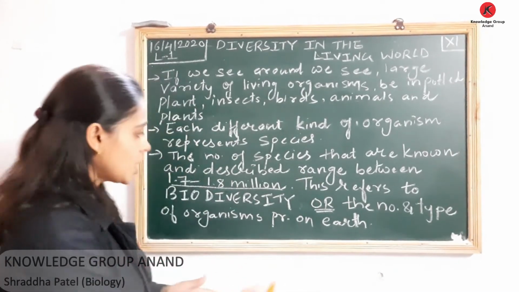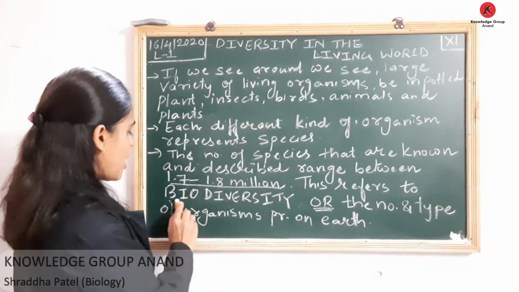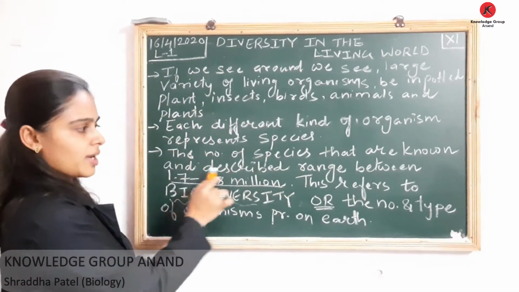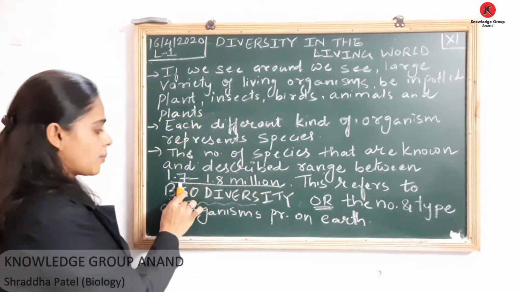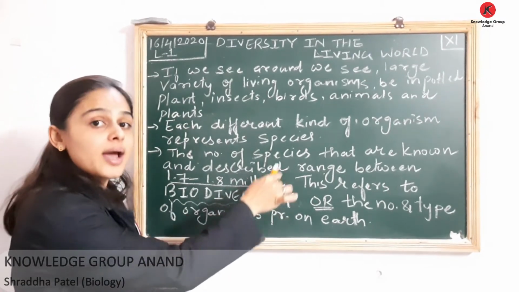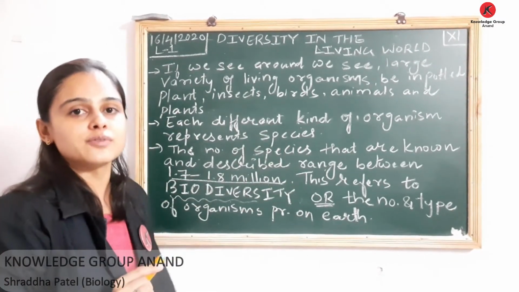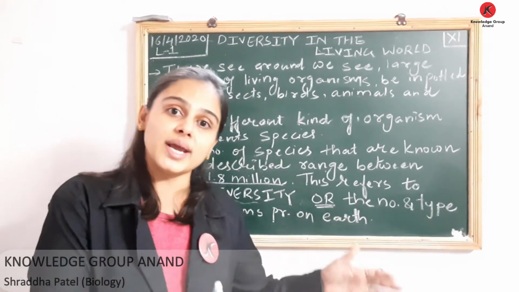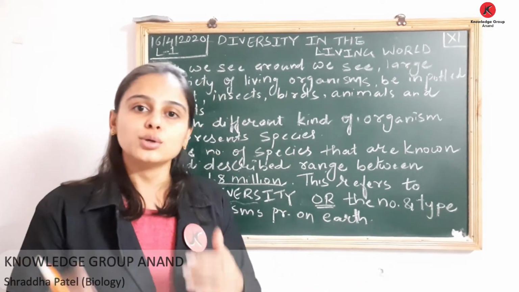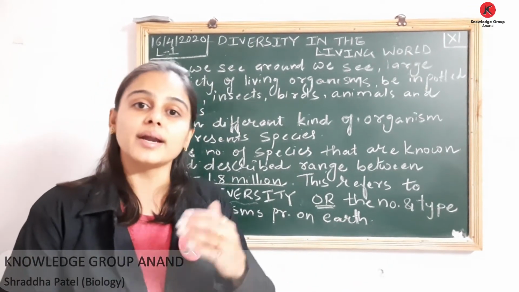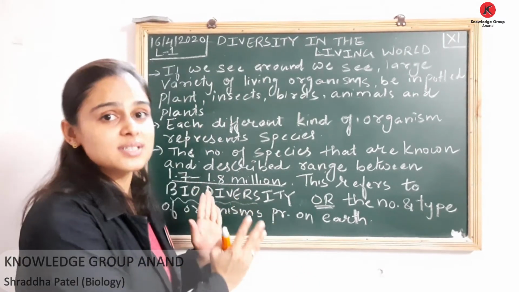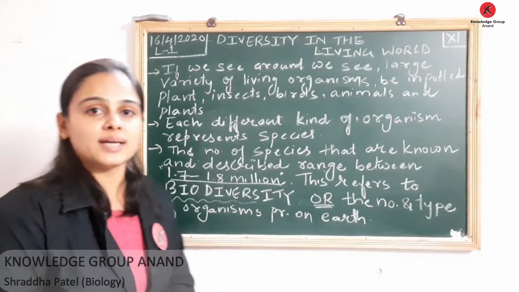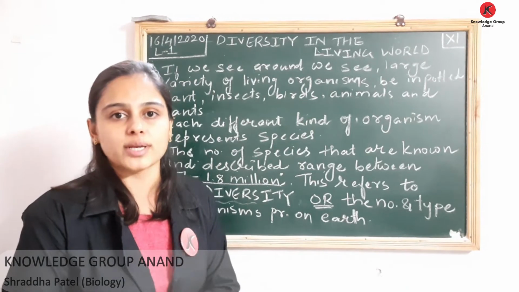Once again, what is biodiversity? Here I have written, the number of species that are known and described ranges between 1.7 to 1.8 million, and this refers to biodiversity. We should also remember that if you are exploring certain new areas or even old areas, new species are continuously being identified and added to this list. But this is given in our NCERT, so you have to remember this number, that is 1.7 to 1.8 million.